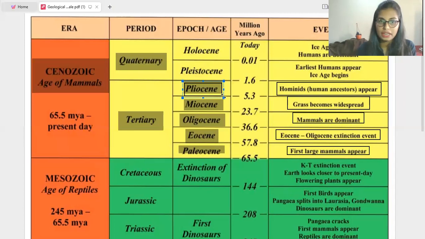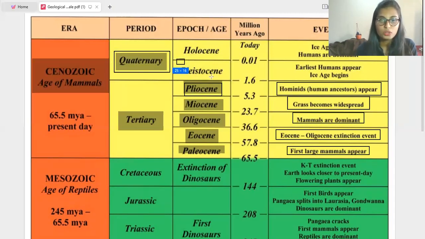Sometimes they directly ask the period, or sometimes they go through the age: in which age are mammals dominant, or else in which period are mammals dominant. This type of question might be asked. So this is about the Tertiary period, which comes under the Cenozoic era, the age of mammals. And the last period in the Cenozoic era is the Quaternary period. In this Quaternary period, two different ages or epochs are there.